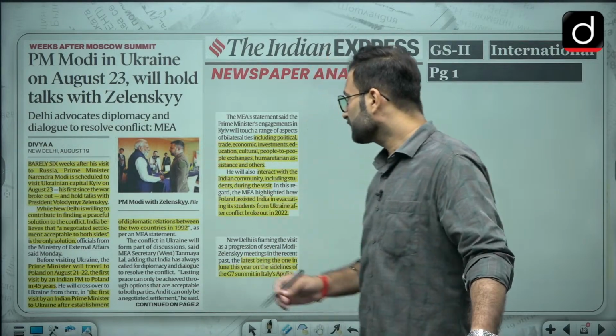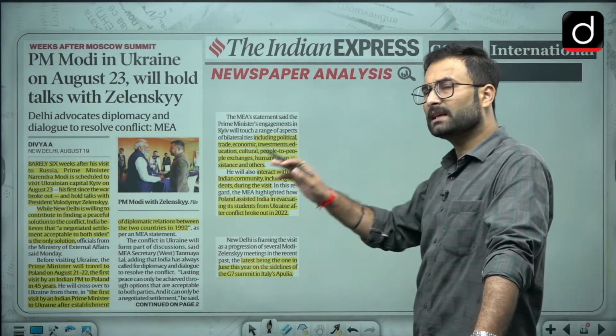You know that there was this peace process going on, and last time in the Swiss peace process, India has this position that any kind of negotiation or deal should be brokered after the involvement of both the parties, that is Russia as well as Ukraine. You know that in the last Swiss peace process, Russia was not there. So our stand here is clear that both the parties should be there, and that is how you can get to a solution. Otherwise, one party alone won't mean anything.